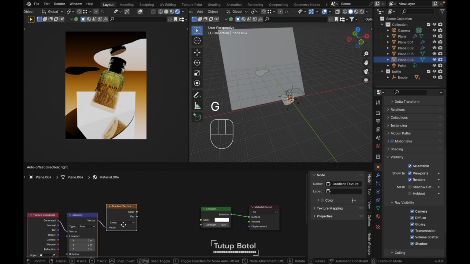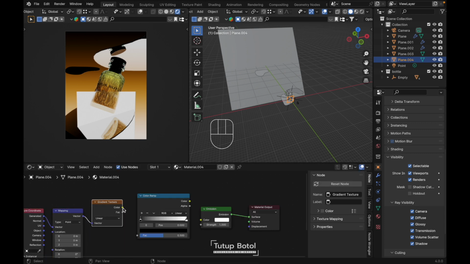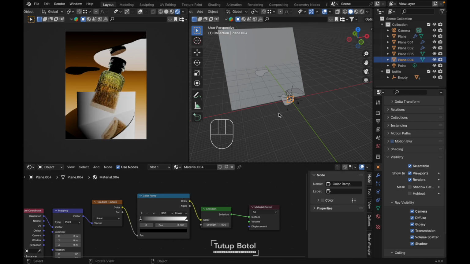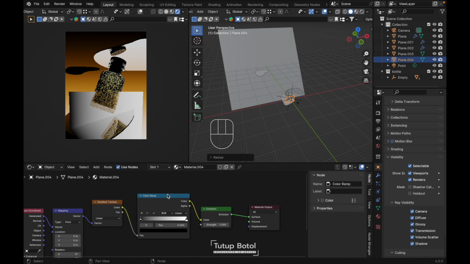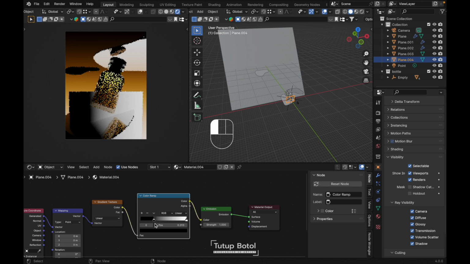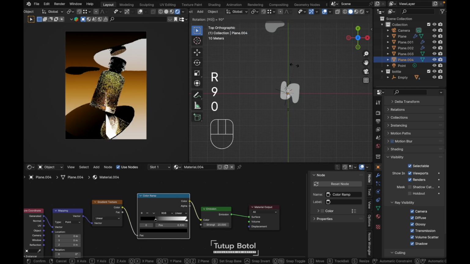Let's move this back over here and Shift A, search for color ramp. Connect the color to vector and color to color, just like this. Press SX, scale it. Increase the dark over here, just like this, and increase the strength, maybe 20. Go to the top view, R, rotate it 90 degrees.